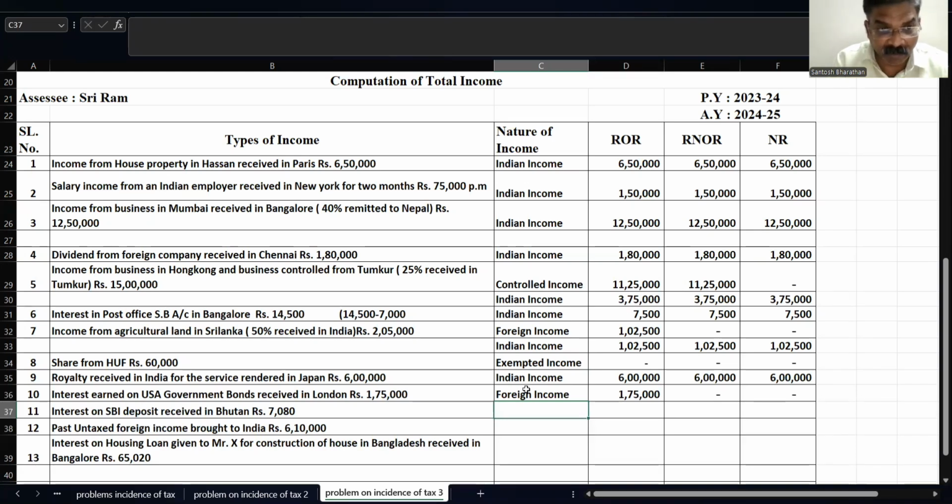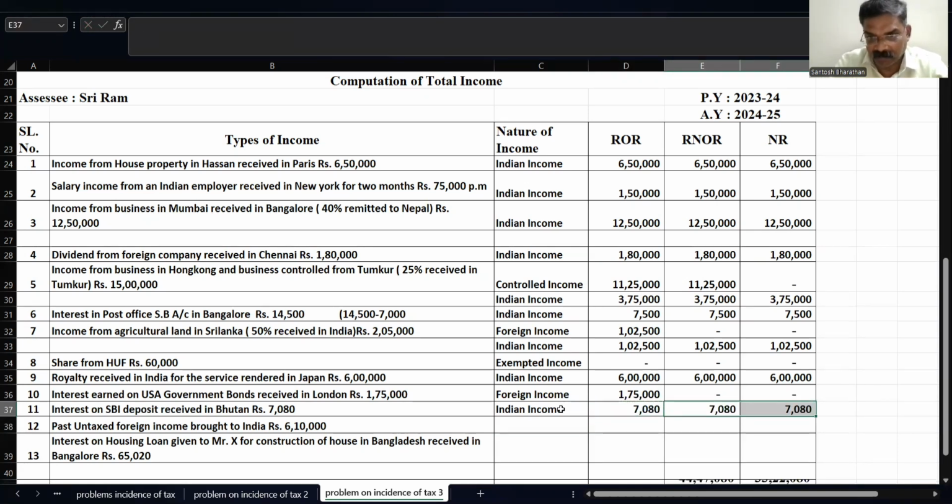Interest on State Bank of India deposit received in Bhutan. See, interest in SBI. State Bank of India, they have deposited certain amount in India, but received in Bhutan. See, whatever we have earned in India, that we treat as an Indian income. If it is an Indian income, it is taxable in all three cases. Okay.